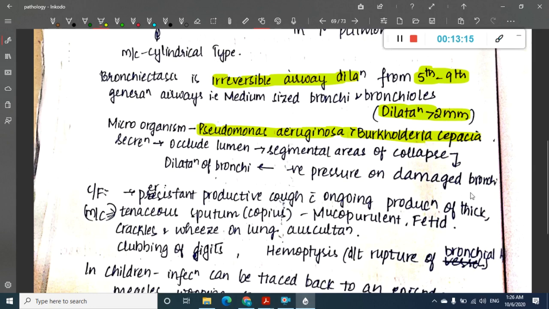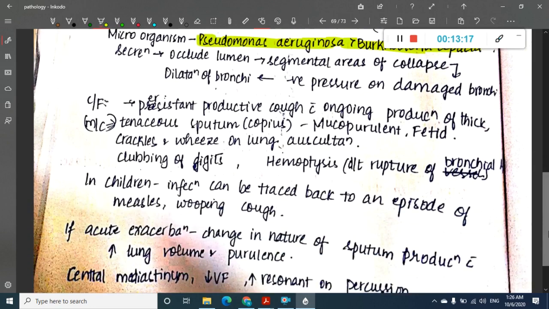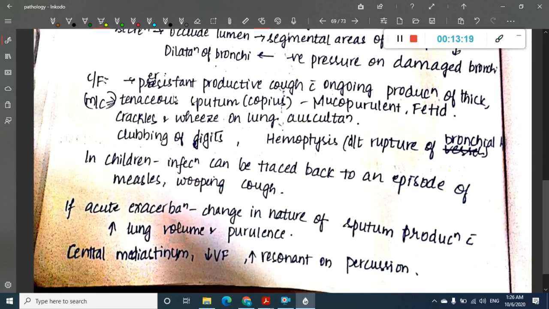These will occlude the lumen, leading to dilatation of bronchi. I have already told you the pathophysiology. So what are the clinical features? The child or adult will have cough with expectoration, which is mucopurulent and fetid. Thick tenacious sputum is seen, and if you auscultate, you see crackles and wheezing.